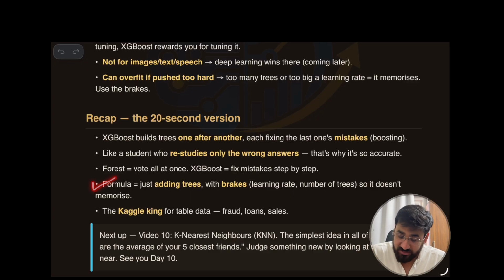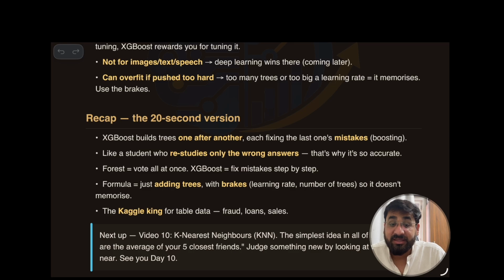Now the formula is just adding trees and breaks. Mindfully we have to apply the breaks, and the breaks are learning rate and number of trees. That's called fine tuning. And on Kaggle, it's the king. Any data, loan, fraud and sales, it's a science.